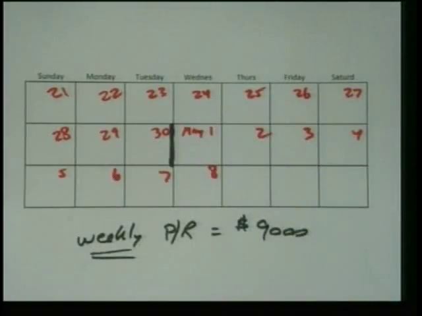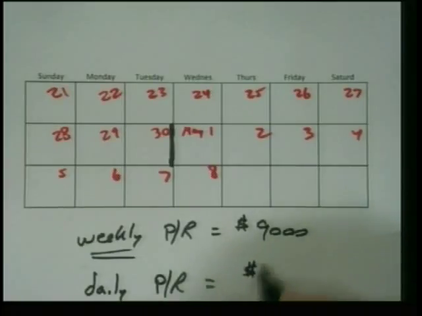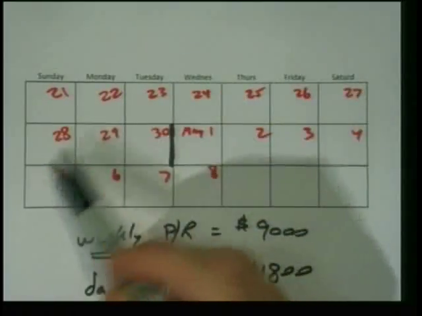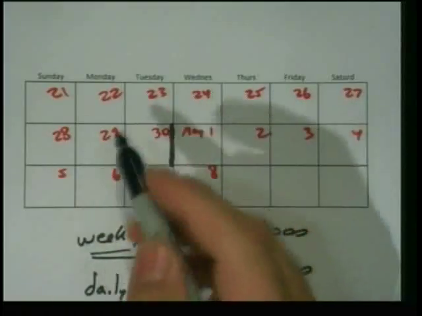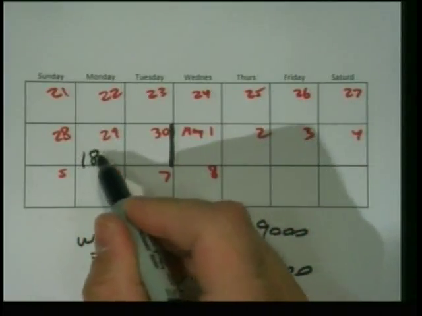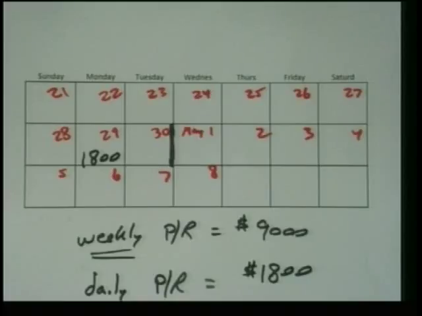Now, if $9,000 is our weekly payroll, what is our daily payroll if they work a 5-day work week? $1,800 a day, correct? So what happened here is they didn't work on Sunday. Monday, our employees worked and earned $1,800, correct?